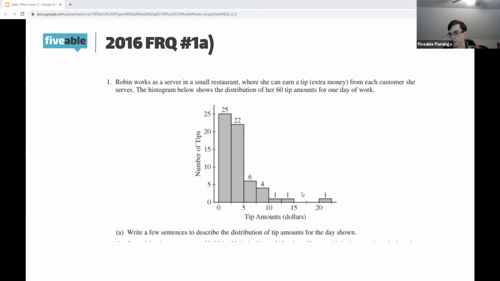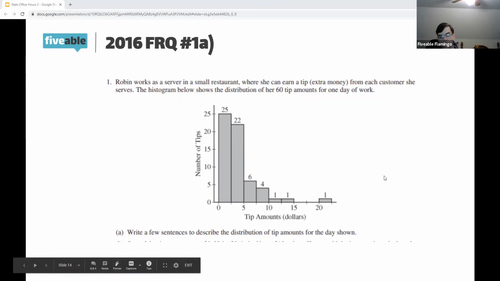Kind of a neat trick I learned from my teacher was that you can remember which way it's skewed by looking at your feet. If you compare the way your left toes curve down, that's skewed to the left. And if it looks more like your right foot, in which the shorter part is on the right, then it's skewed to the right. Obviously not perfect, since most people's toes curve like this rather than like this, but it's kind of a nifty trick. So that's shape, and then spread. We would say they range from 0 to 22.50.